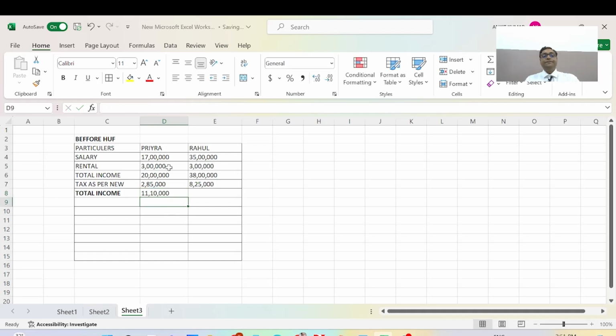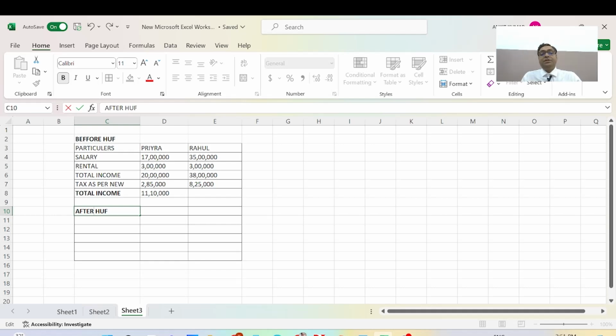This is the calculation, and now we will do the calculation after HUF. We will use the same calculation of income for Priya and Rahul. We have already discussed the individual calculation. As per the tax slabs, both persons will pay 11 lakh 10,000 in total; separately, Priya will pay 2 lakh 85,000 and Rahul will pay 8 lakh 25,000.